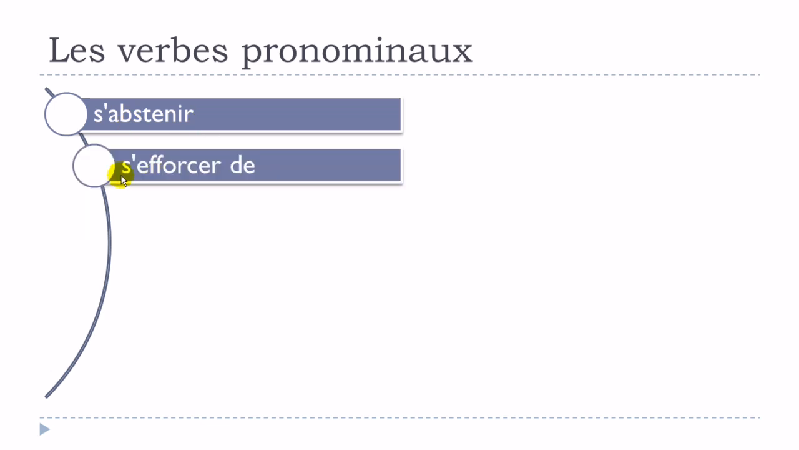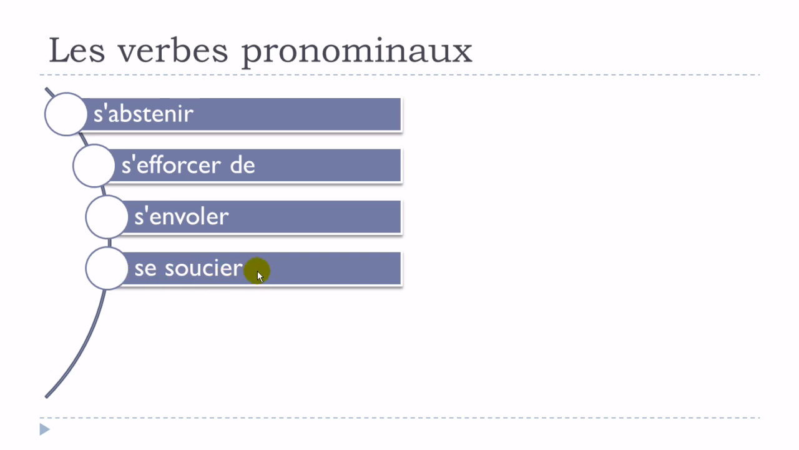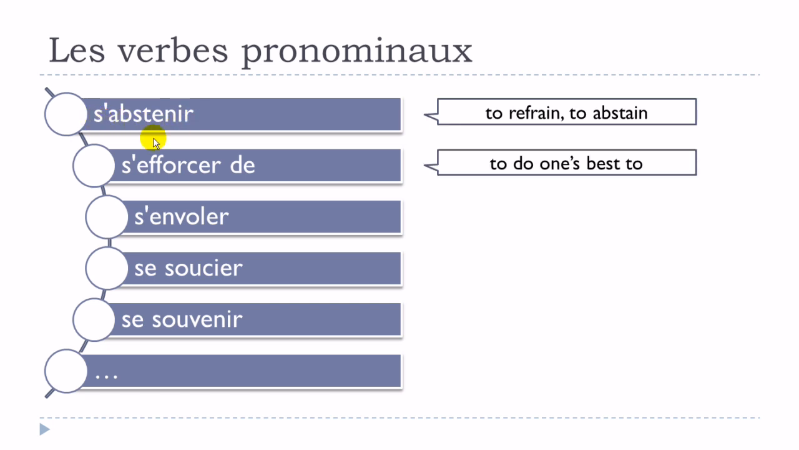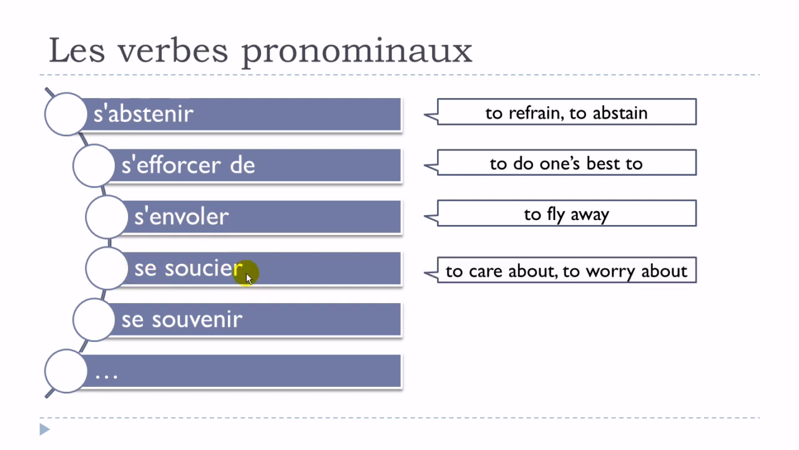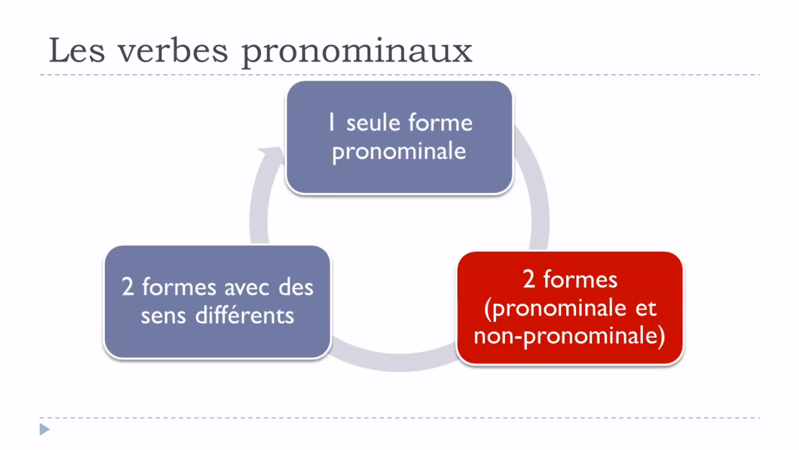S'abstenir, s'efforcer de, s'envoler, se soucier, se souvenir, and that's it. Okay, so it will be exactly the same situation. These verbs only exist, or they are only used, as verbes pronominaux, so with this se before them, and they don't exist without it. Okay, so let's see now the second situation.